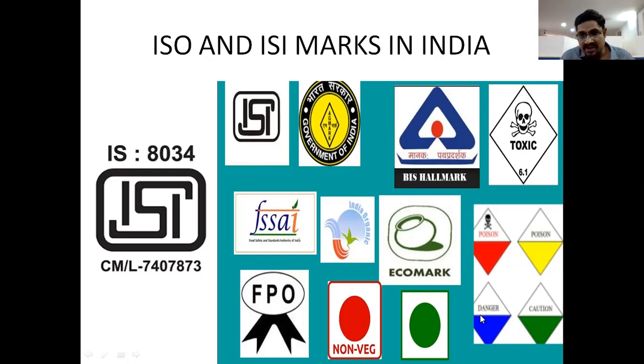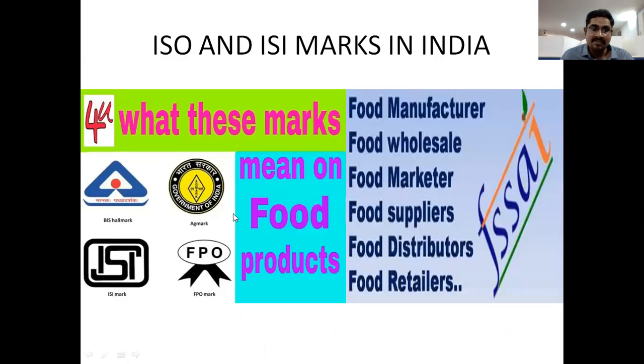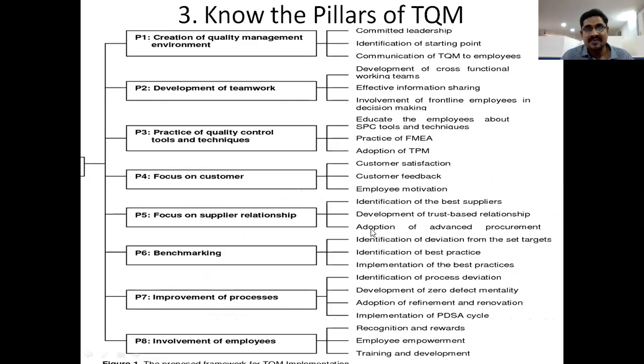These caution symbols are the different symbols to indicate these cautions, right? AGMARK. This is hallmark. These marks mean food products. These all things are meant for food items. And this one also is used for the food marks, right?